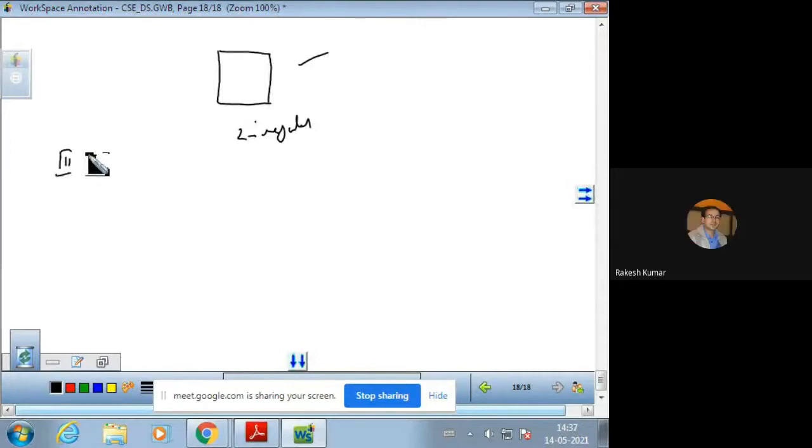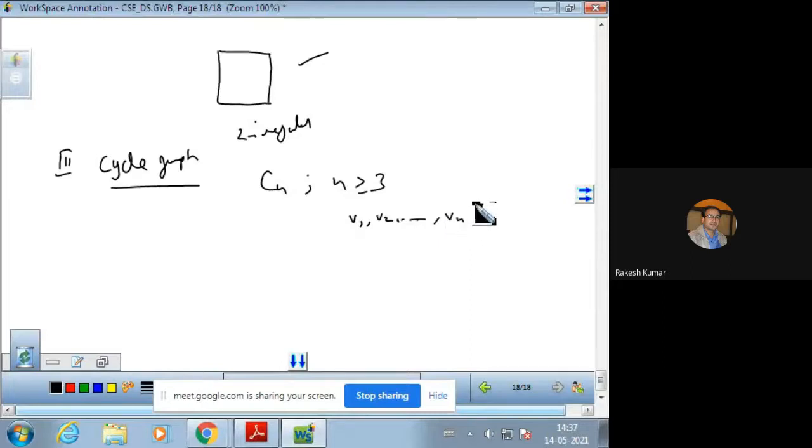After complete and regular, the third one is cycle graph. So a cycle graph Cn, n should be greater than or equal to 3, is a simple graph with n vertices v1, v2, and so on, vn. These are n vertices and n edges. The n edges are v1 v2, v2 v3, and so on.